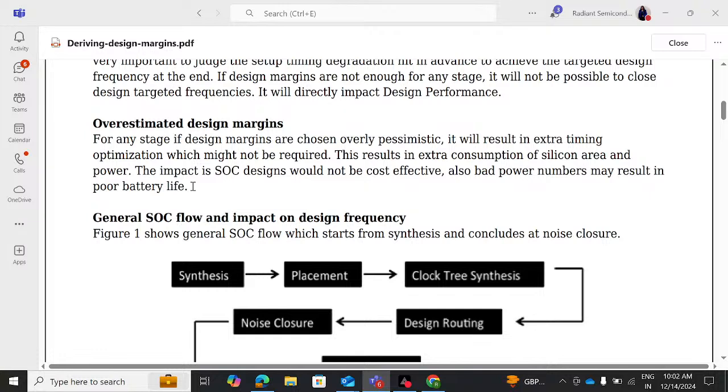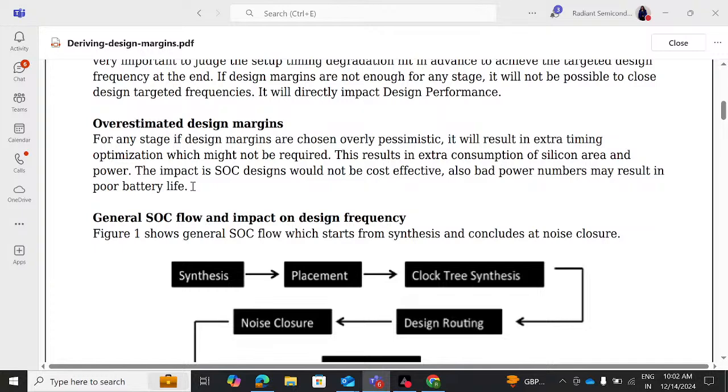So underestimated and overestimated design margins are two important things we have to consider. It should neither be underestimated, where we don't have enough design margins for a given stage, nor overestimated, where we are choosing overly pessimistic margins.